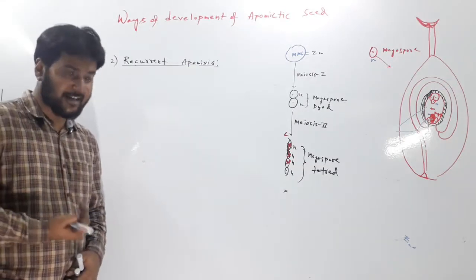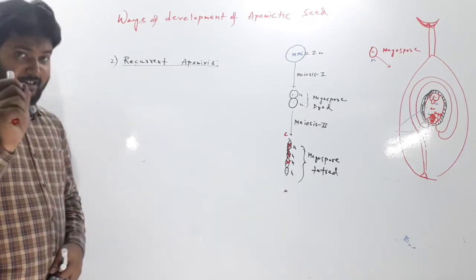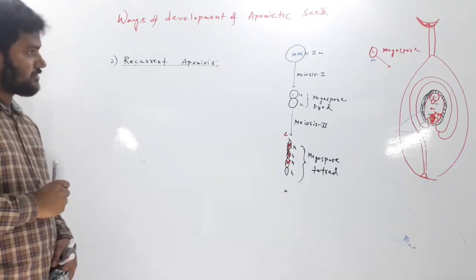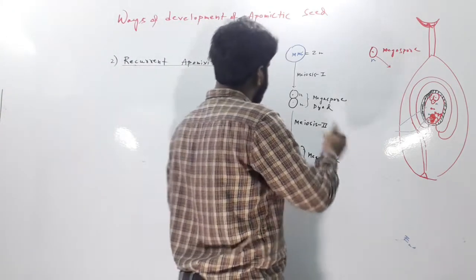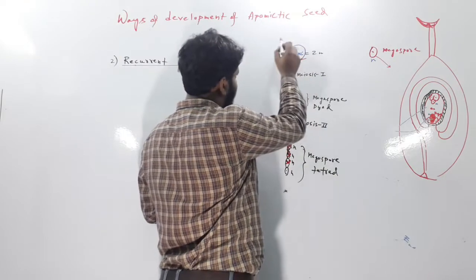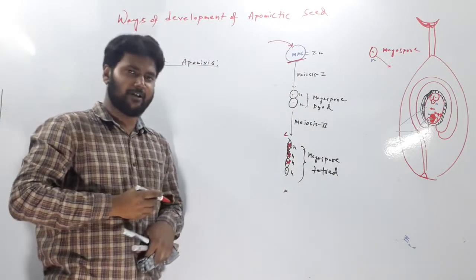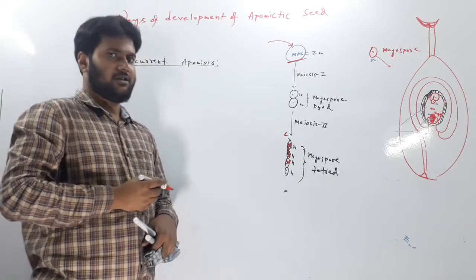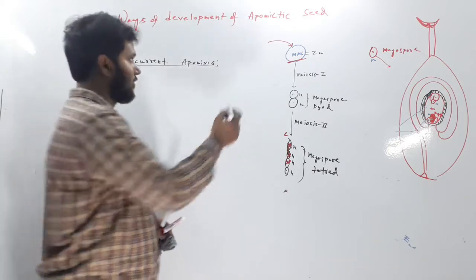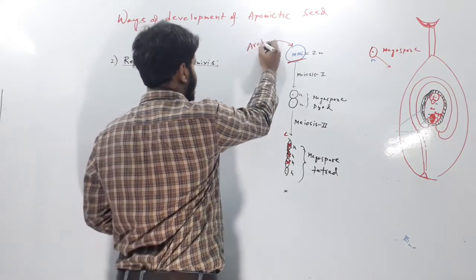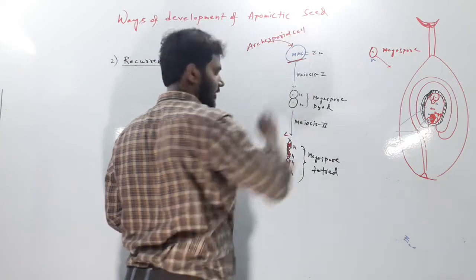Let us now discuss the second type, recurrent apomixis. This is something interesting. In this case, there will be a megaspore mother cell. And where has this megaspore mother cell originated from? It has originated from the archesporial cell, which is actually part of the nucellus.